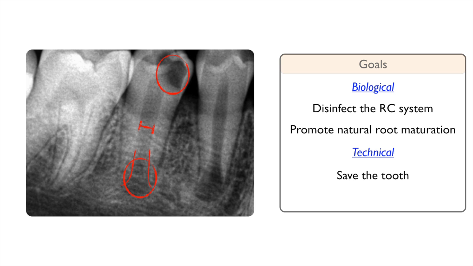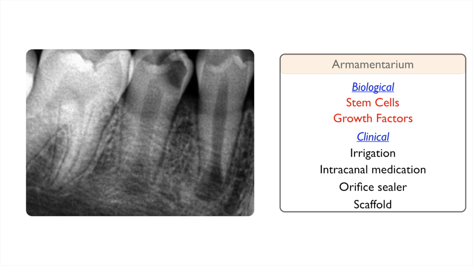To accomplish our goals, we need an armamentarium. The first is a biological armamentarium that the patient has in their own natural tissues. First, we need the stem cells, which are present, most of the time, in the periradicular areas, and we need growth factors, and we're going to look into where these growth factors come from.